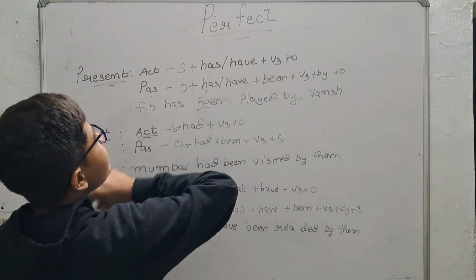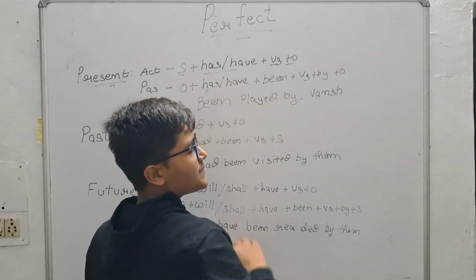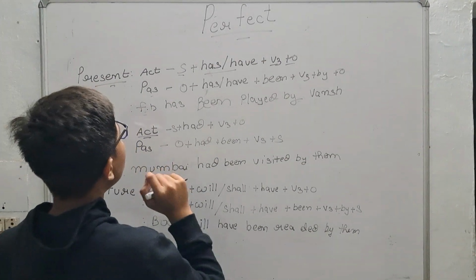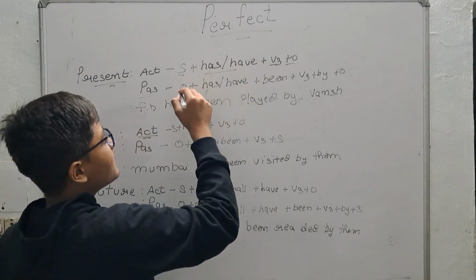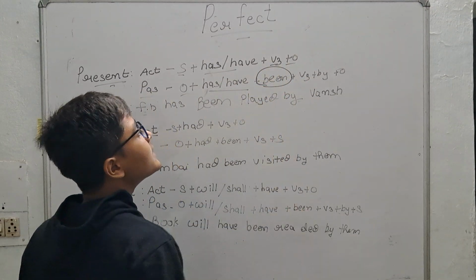Present perfect active tense: subject plus has/have plus v3 plus object. Okay, this we all know. But in passive, the object will come over here: object plus has/have plus been.